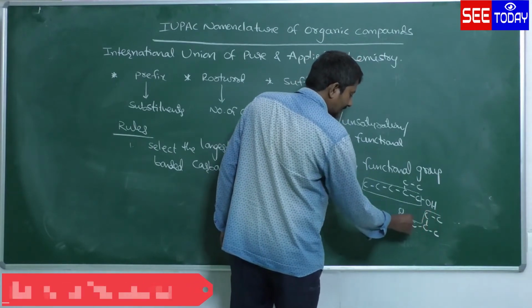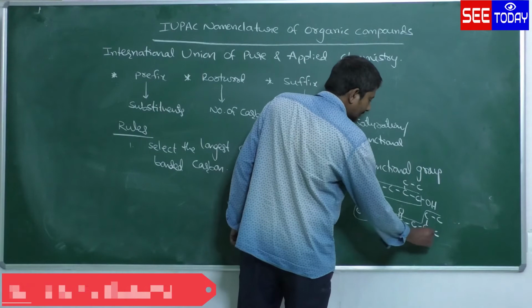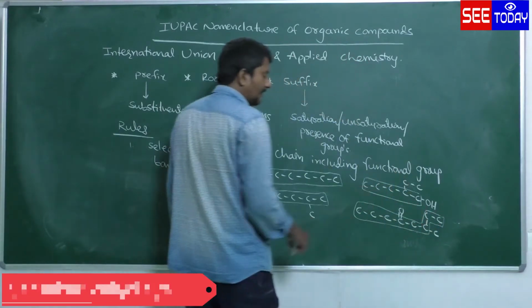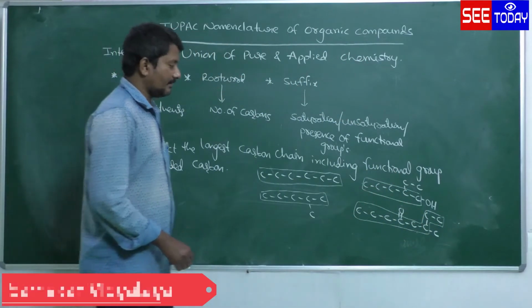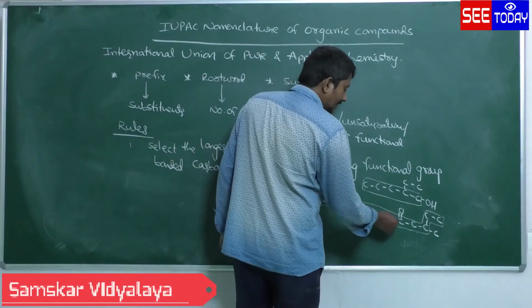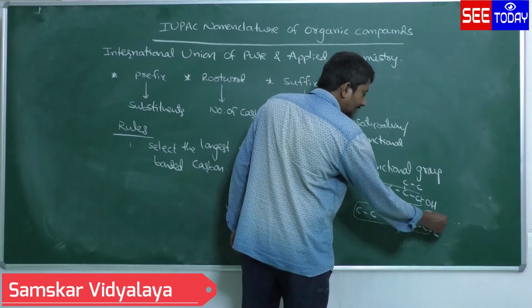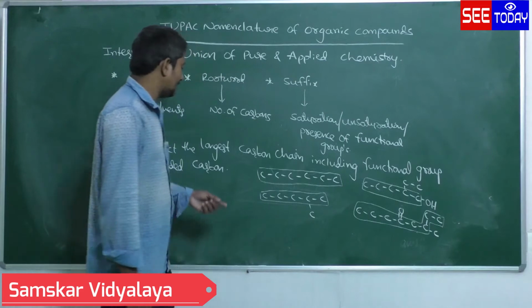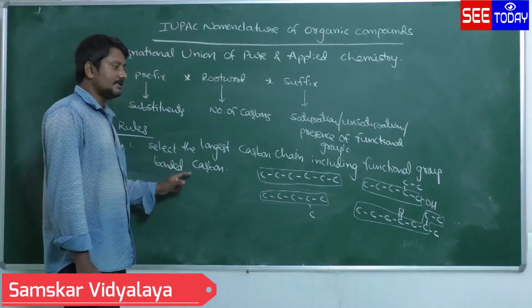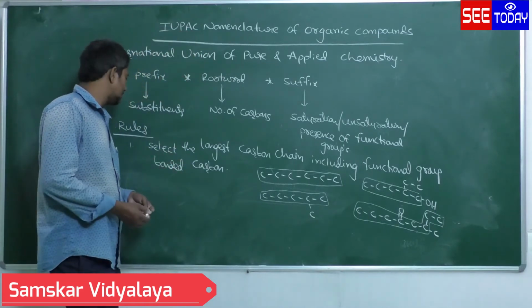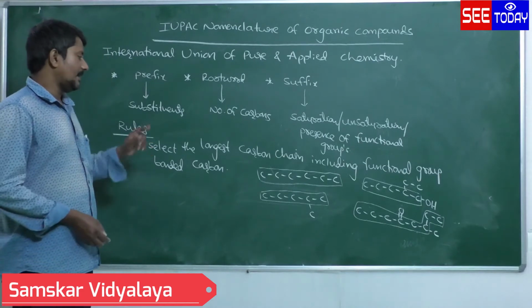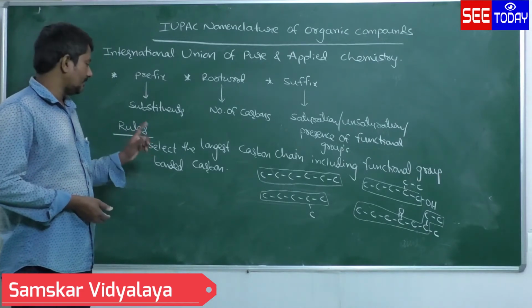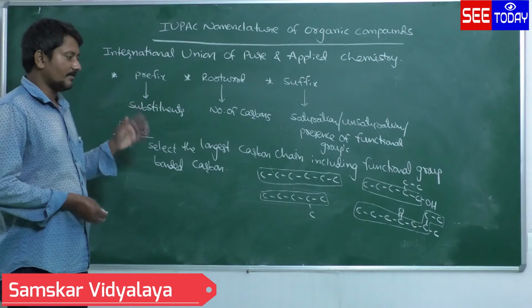This is the longest carbon chain, 8 carbons, because the functional group bonded carbon is included. So the 8-carbon chain will be taken as the longest carbon chain. So rule 1 says to select the longest carbon chain including functional group bonded carbon.